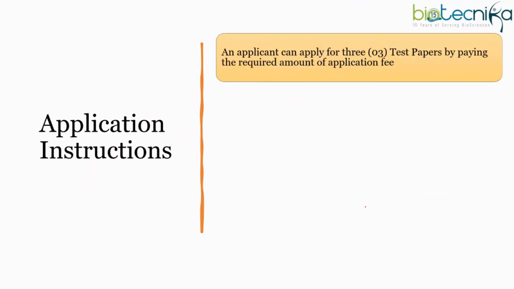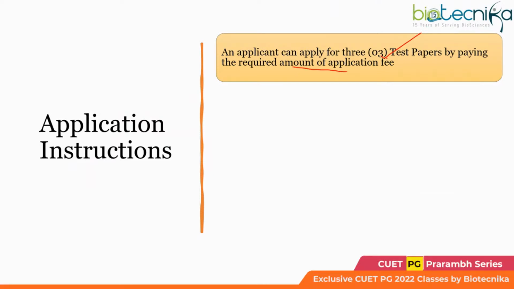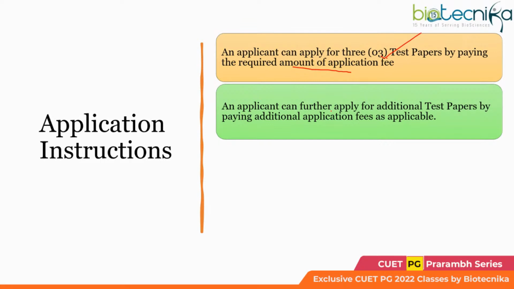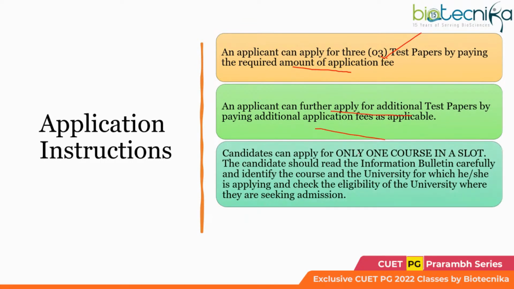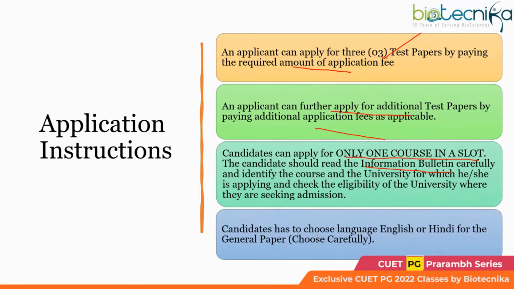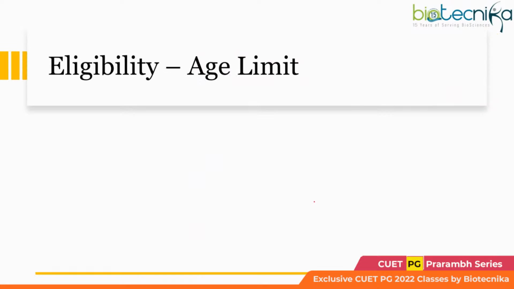And what are the application instructions? You can apply for 3 test papers by paying the required application fee, and further by additional payment you can apply. Candidates should apply for only one course in a slot. So whatever days they have given in slots, you can apply for only one course, and you must read the information bulletin carefully before going for the exam. Okay, so candidates have to choose English or Hindi for the general papers.